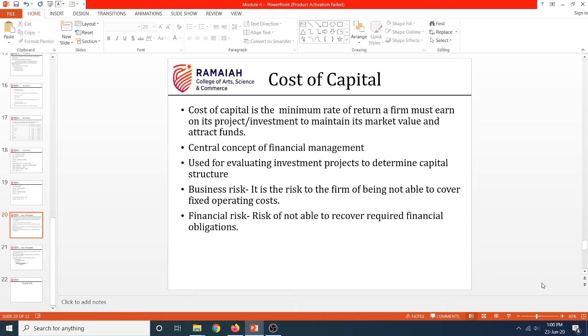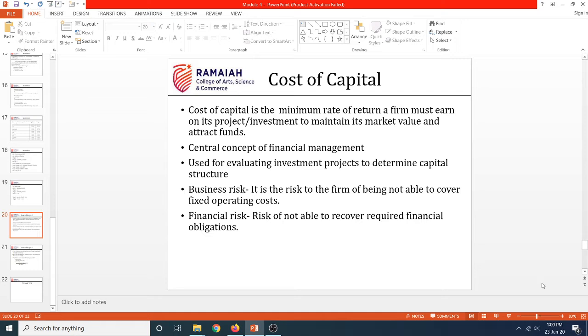Cost of capital is a minimum rate of return. If I say your cost of capital is 15%, whatever projects you are looking at, for example, you want to purchase machinery, land, or a building, or you want to start off a new manufacturing process, in all these places you need to ensure that at least 15% return is earned.